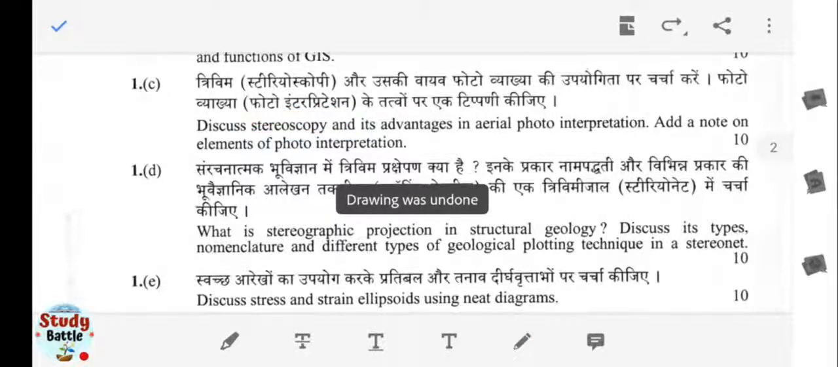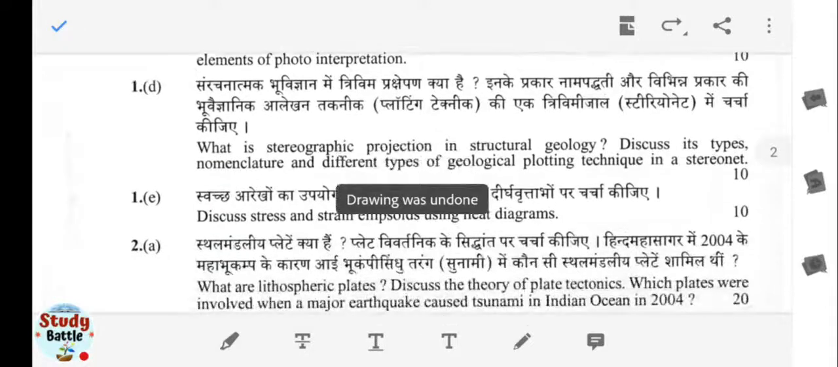Okay, so two types of stereographic projections are there. One is used in crystallography, and the other is used in structural geology. So the Wolf net is there and the Schmidt net is there. That you have to discuss here.